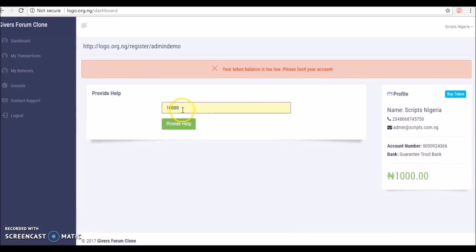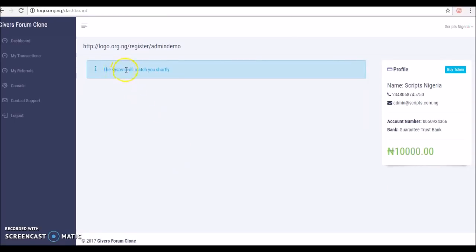So to the provide help request, let's say he wants to provide help of 10,000. Provide help. Yeah, the system will match you shortly. So the balance here before the matching was 10,050 naira. Now that the PH has gone, 50 naira has been deducted.